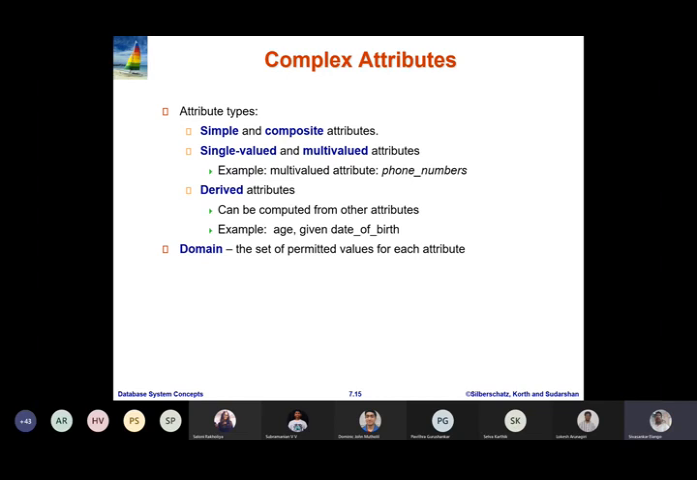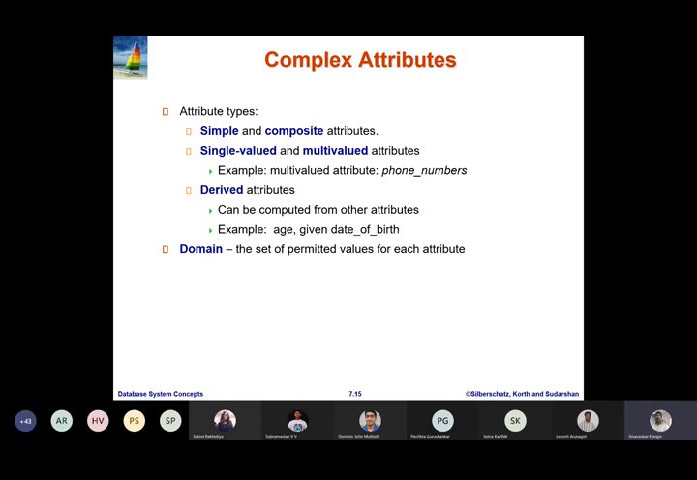Simple and composite attributes, right? So what do you mean by simple attributes and composite attributes? Simple attributes means attributes that cannot be divisible. They are known as simple attributes, whereas attributes that can be further subdivided are known as composite attributes.